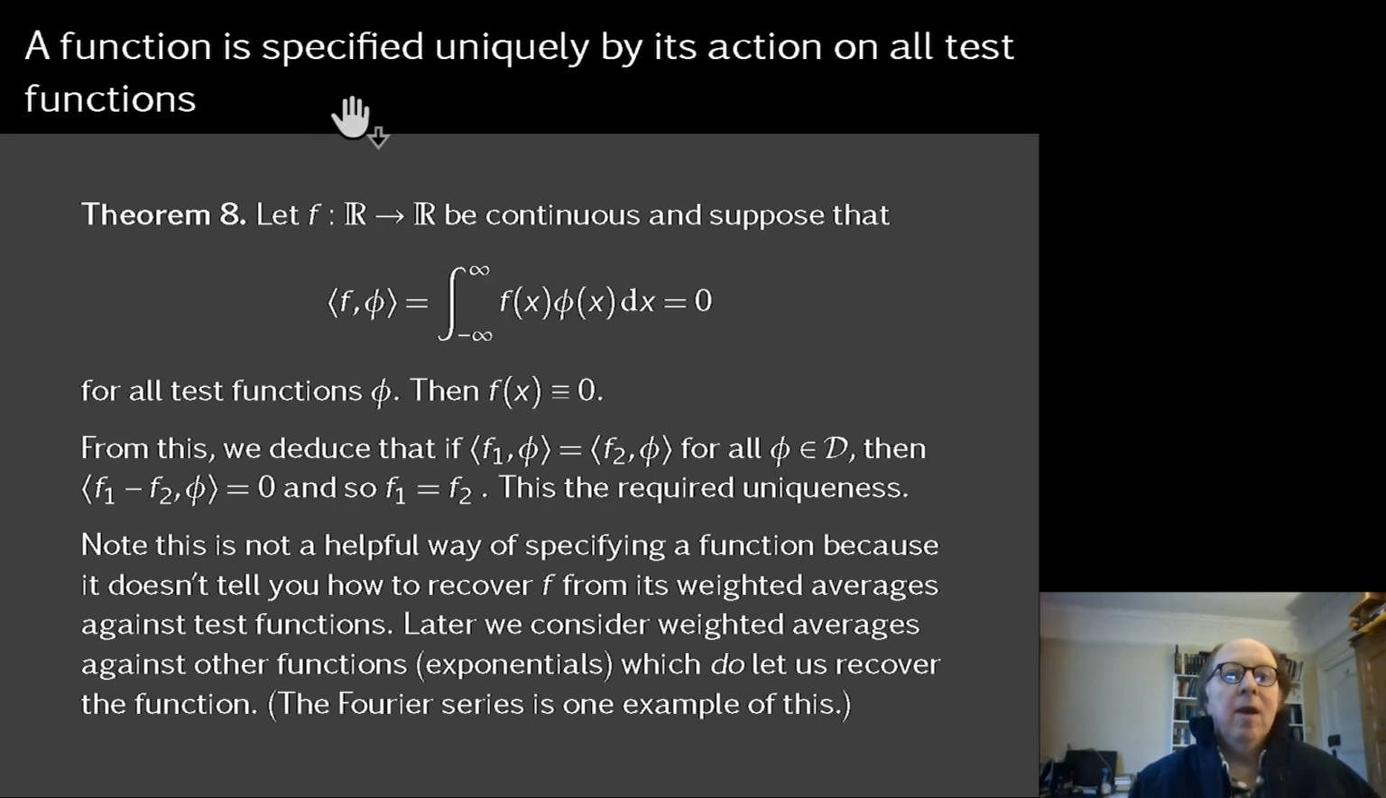Now, this theorem, theorem 8, tells us that if we know the action of a function on every test function, then that function is specified uniquely. It's not actually a very helpful way of specifying the function, because if you know the integral of f multiplied by that test function we just looked at, or by any other test function, or by a whole collection of these test functions, you have no practical way of recovering the function. You can't work out what that function is, and therefore you're no further forward.